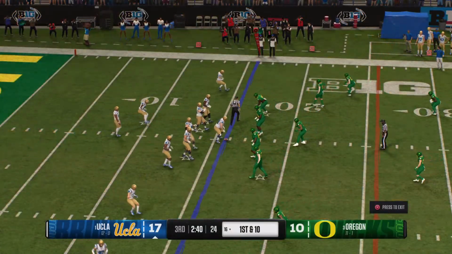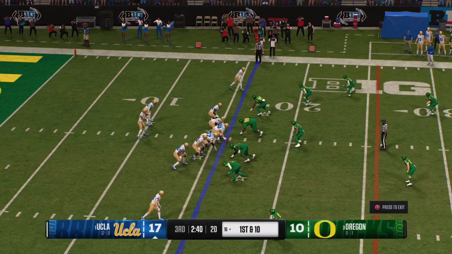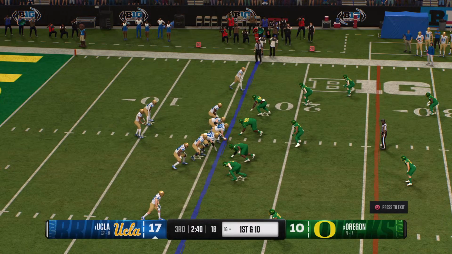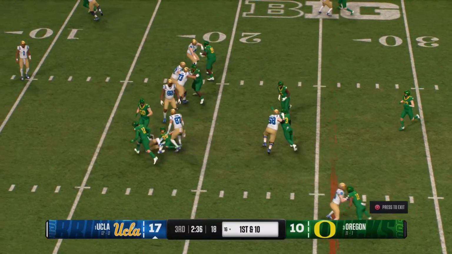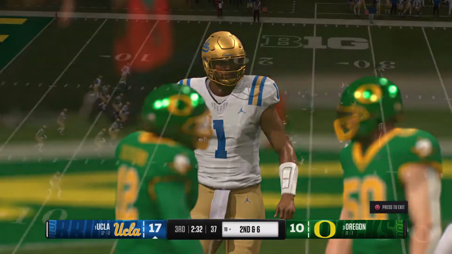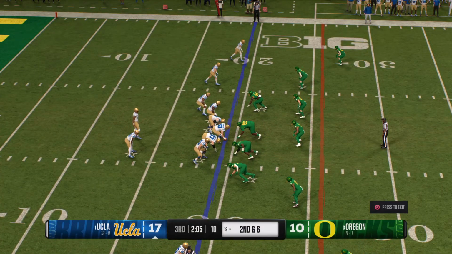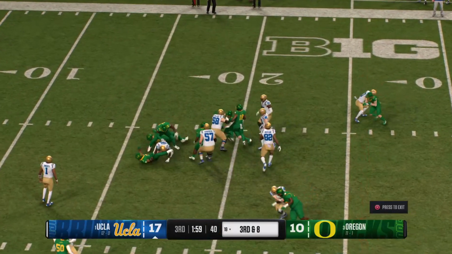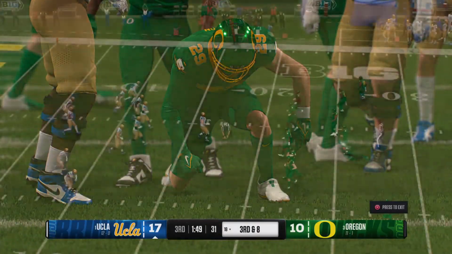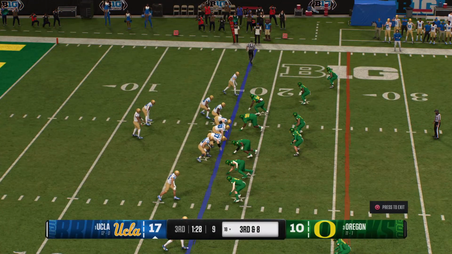And the Bruins offense is back out on the field. They were able to punch it in the end zone last time, looking to do the same thing here to see if the defense can make adjustments. They're going to run it. He's tackled just short of the 20-yard line. Offense getting set up. Here's 2nd down. They'll feed the back again. Tackled behind the line. It's a loss of 2. They're backed up here trying to make something happen on 3rd and long.